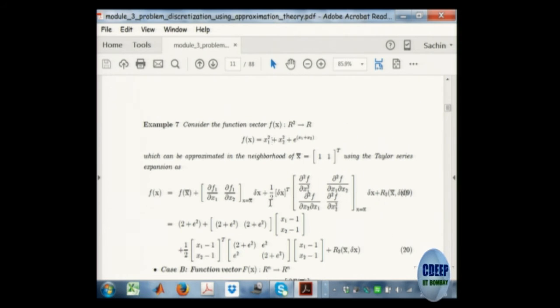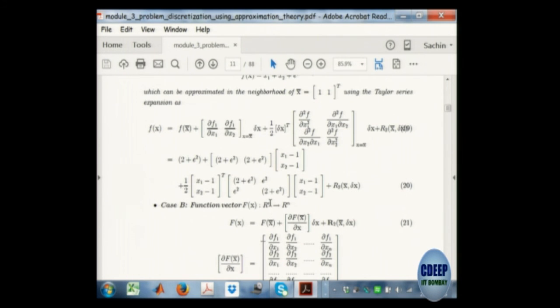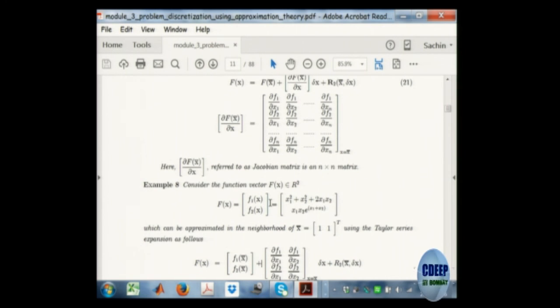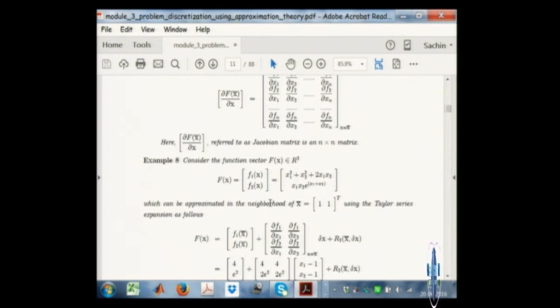I showed you that, for example, the Newton-Raphson method needs Taylor series expansions. We also have to generate Taylor series expansions for Rn to Rn. All that you can explain. This is just the algebra, and these are ways of locally approximating functions.